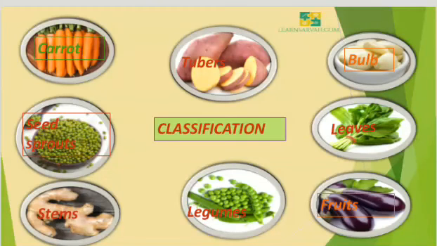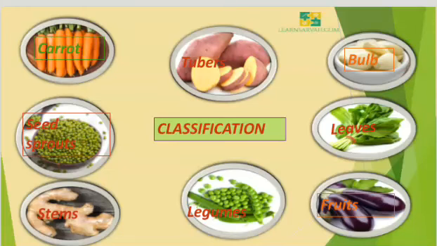Now we will see the classification of vegetables. Vegetables are classified according to the parts of the plant consumed, or the color of the vegetable, or according to their nutritive value. Vegetables are classified as roots, tubers, bulb, leaves, flowers, fruits, legumes, seed sprouts, stems, fungi and algae. Let us see the examples.